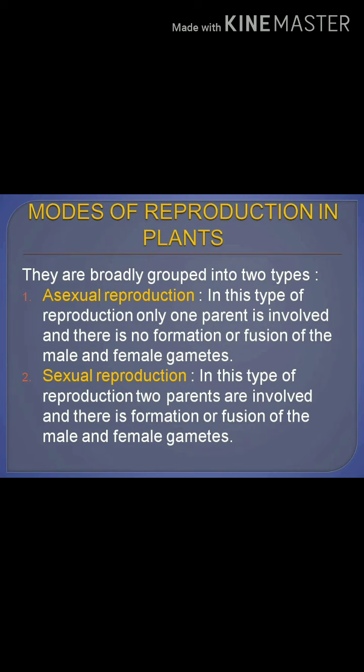In sexual reproduction, it involves two parents, one we call male and the other female, and both male and female produce the gametes and fusion of the gametes takes place. That is called sexual reproduction. Asexual reproduction is a little bit faster process. Sexual reproduction is a little bit slow process when compared to asexual reproduction.